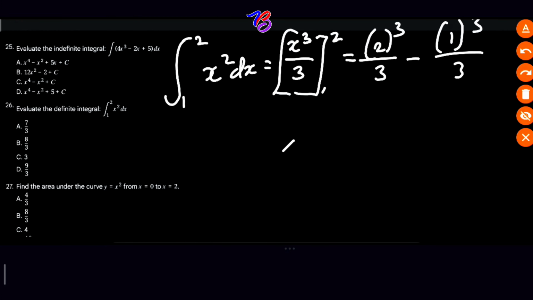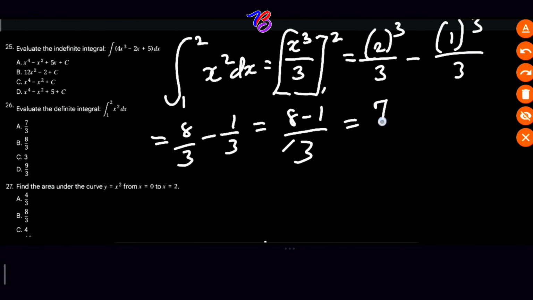Are we together? So this will equal 8 over 3 minus 1 over 3. Our LCM is 3, so 8 minus 1, and this will give us 7 over 3. That becomes our answer.